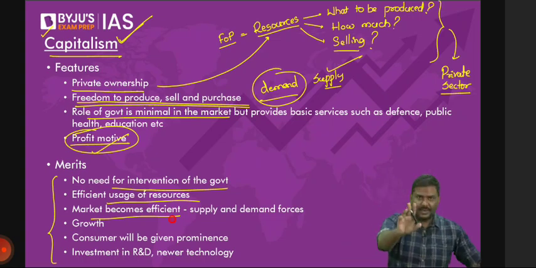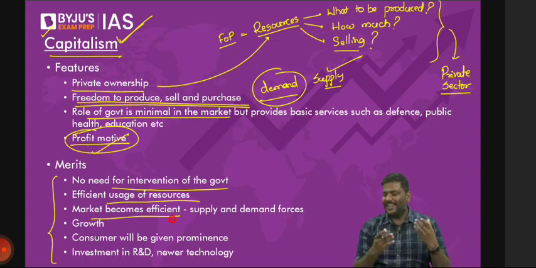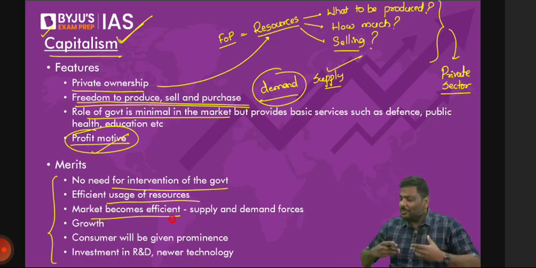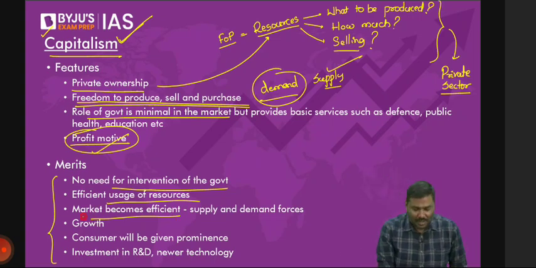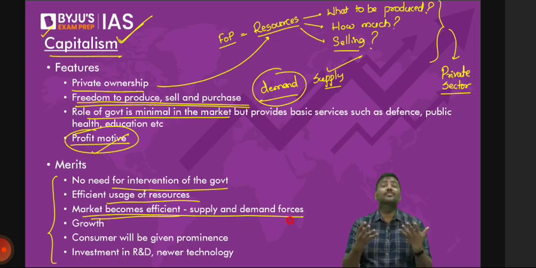If you say yes, please don't enter into business. Answer should be no. Right? Why? It doesn't make any sense. If the demand is only for 100, why will you produce 2,000? I hope you understand this. So market becomes very, very efficient because of supply and demand forces. Right? Growth can be achieved.